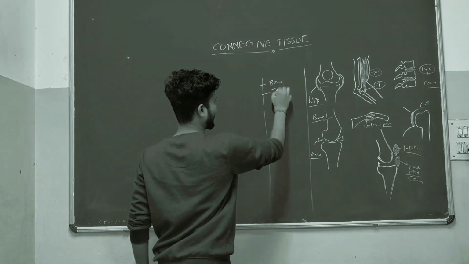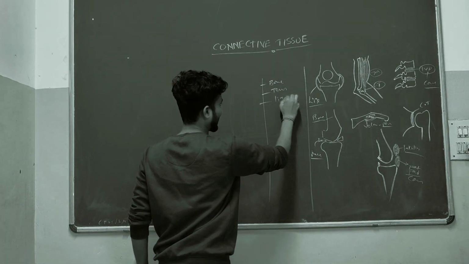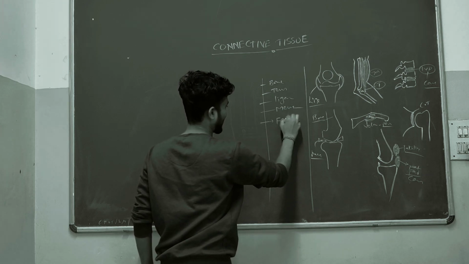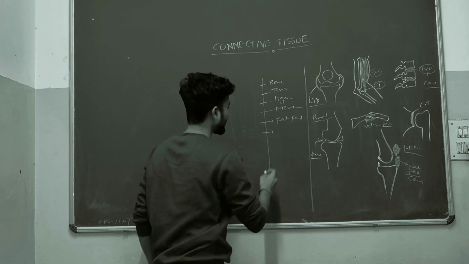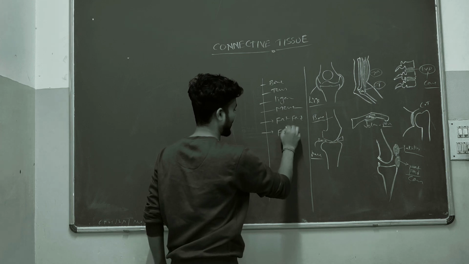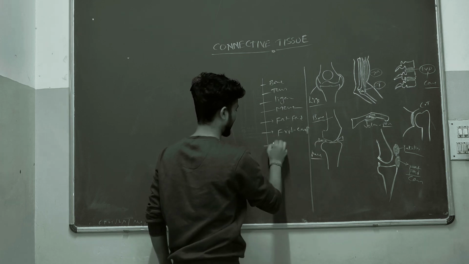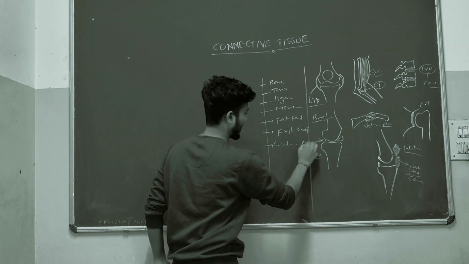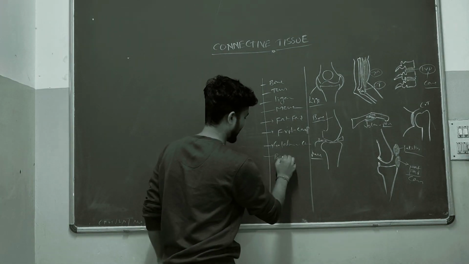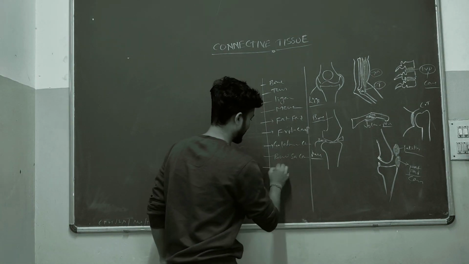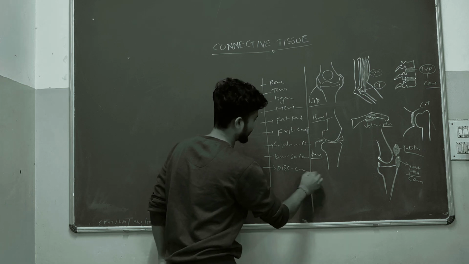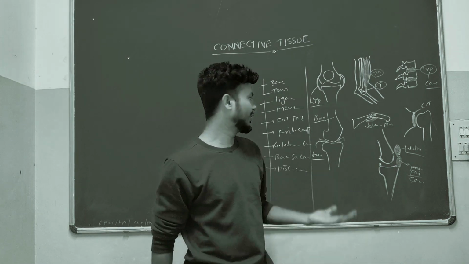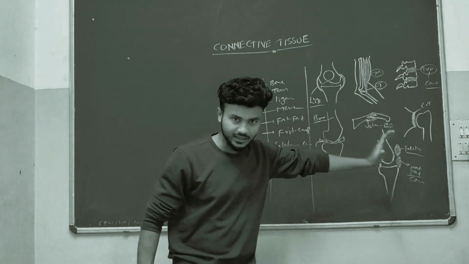Bone is a connective tissue. Tendon is a connective tissue. Ligament is a connective tissue. Menisci is a connective tissue. Fat pad is a connective tissue. The fibrous capsule is a connective tissue, and labrums, the glenoid labrum, is a connective tissue, and bursa is a connective tissue. Discs are connective tissue. So all these structures are connective tissues only.